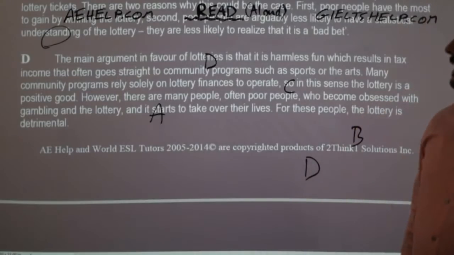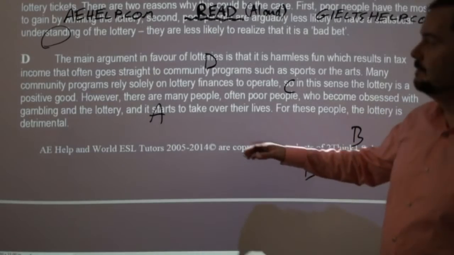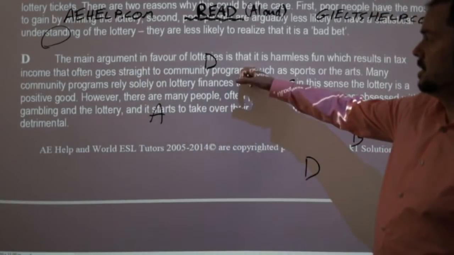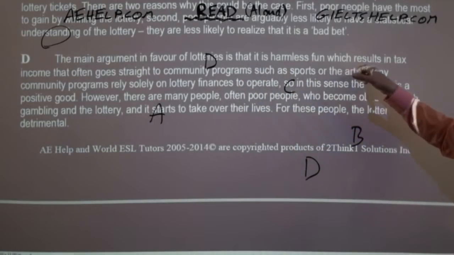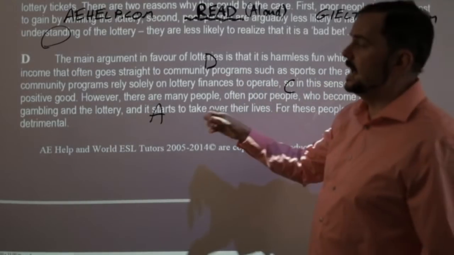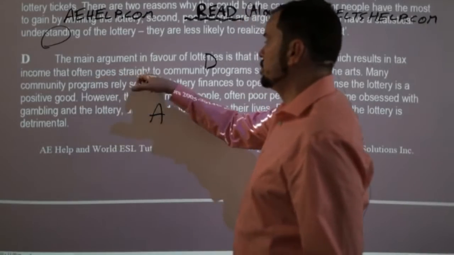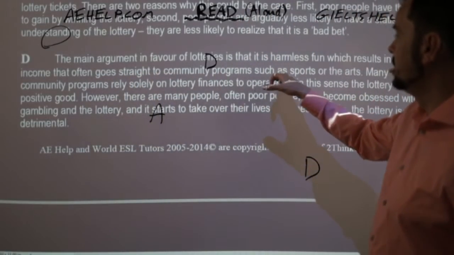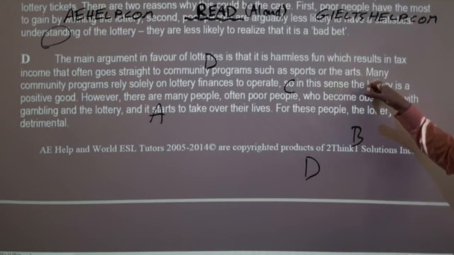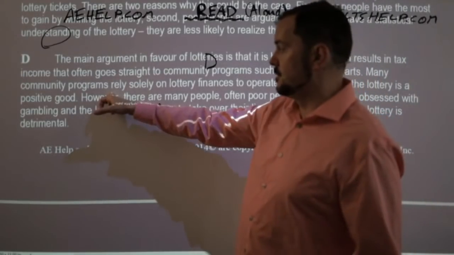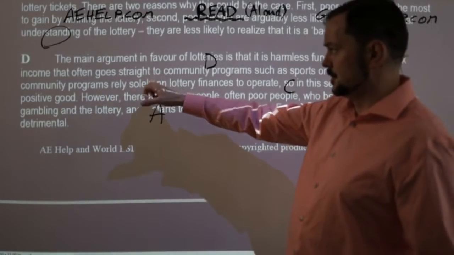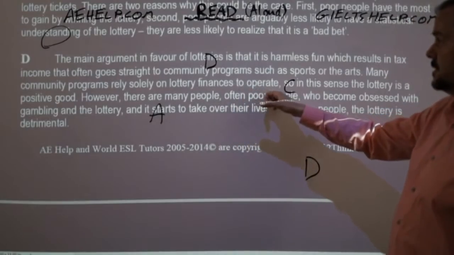So here in D, it says, the main argument in favor of lotteries is that it is harmless fun which results in tax income that often goes straight to community programs such as sports or the arts. Many community programs rely solely on lottery finances to operate.